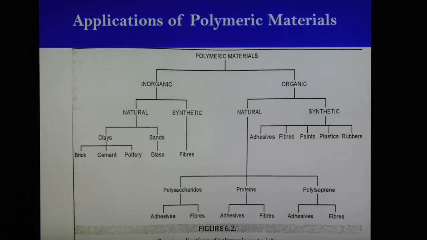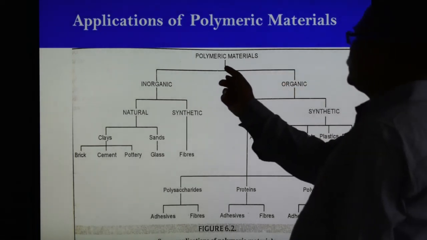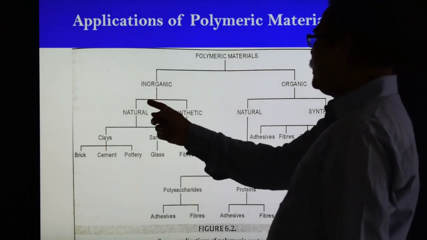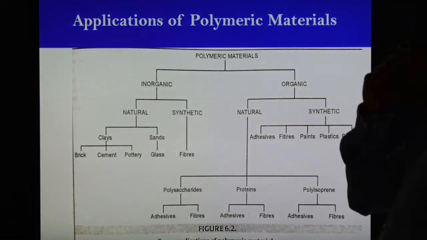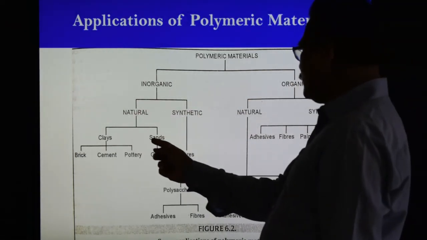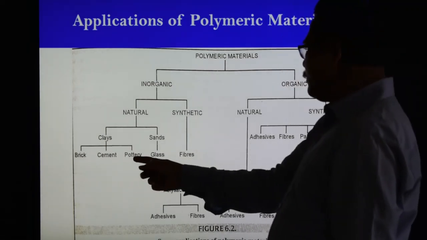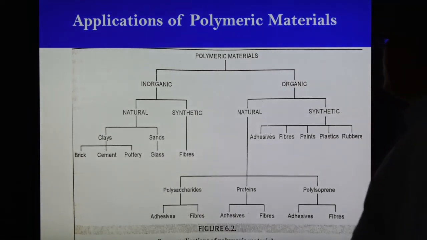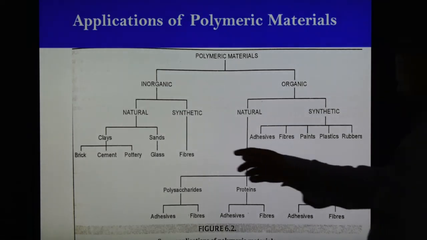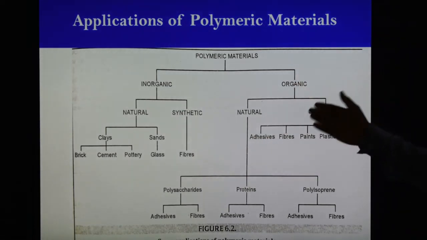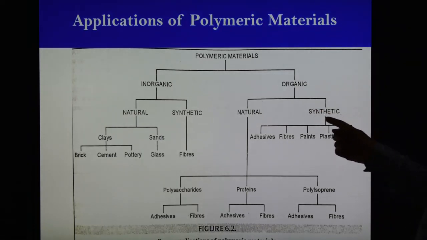So, for the different applications of polymeric materials, they are inorganic or organic, and inorganic ones are natural or synthetic. The naturals are clay and sand: clays are used for brick, cement and pottery, and sand is used for glass. Synthetic inorganic polymers are fibers. In case of organic, there are two types, natural and synthetic.